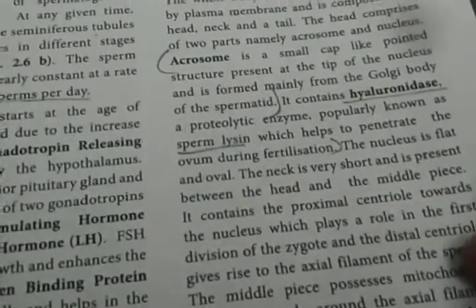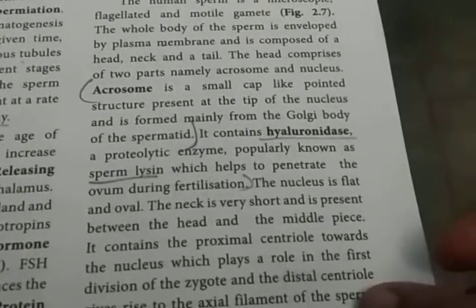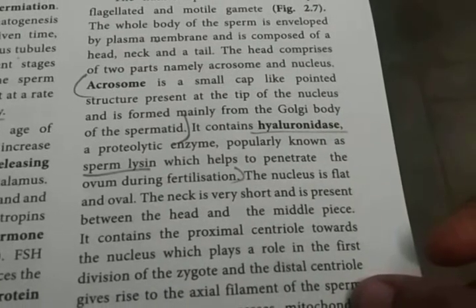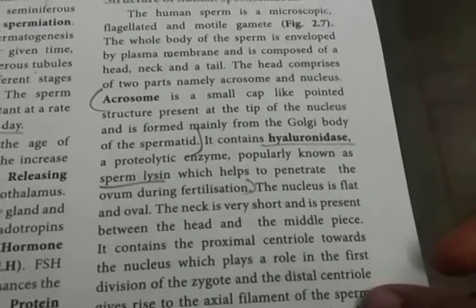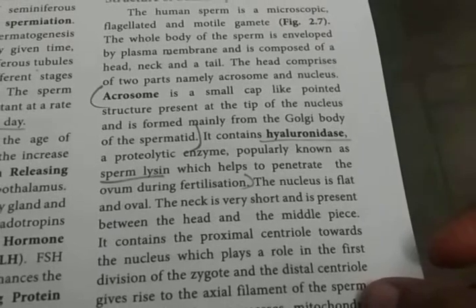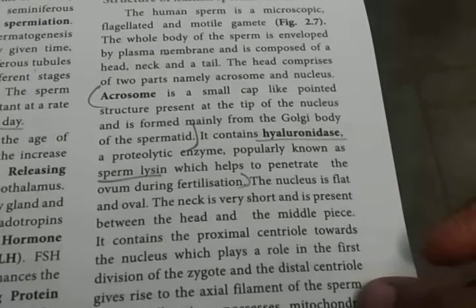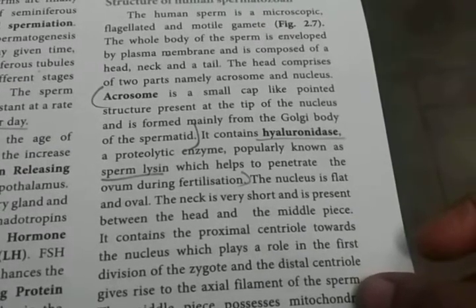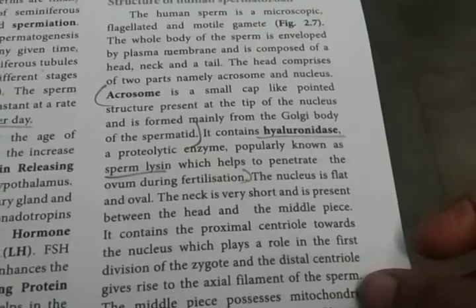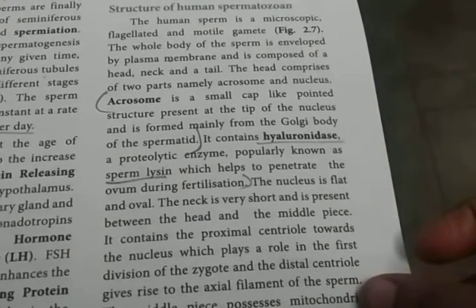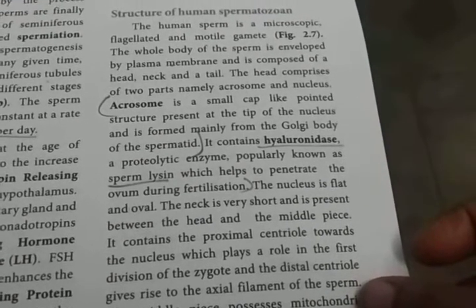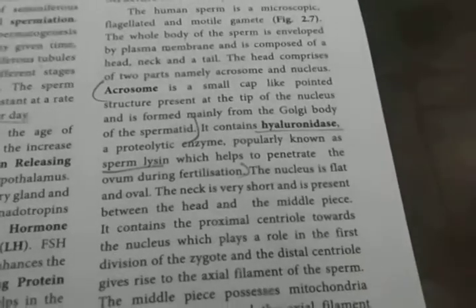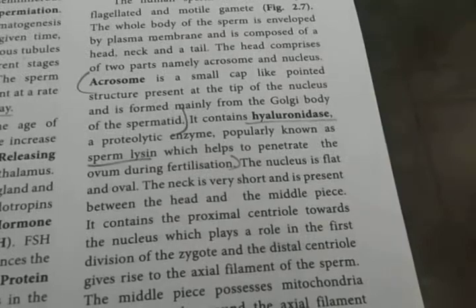Then this acrosome contains an enzyme known as hyaluronidase. It is a proteolytic enzyme, otherwise known as sperm lysin, which helps to penetrate the ovum during fertilization. So during fertilization, this hyaluronidase can break down the barrier of the ovum. It is otherwise known as sperm lysin, and it is helpful for the penetration of the ovum.